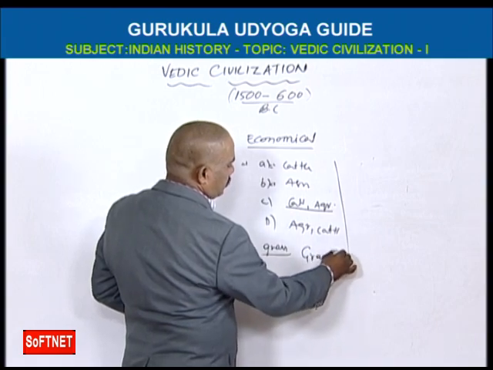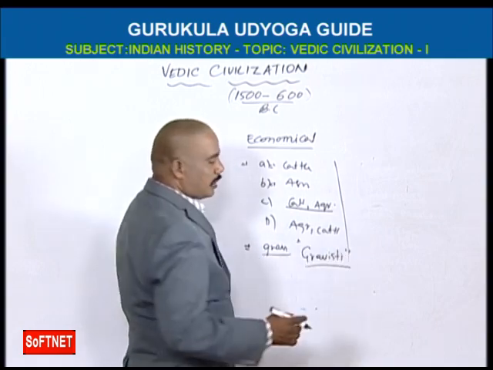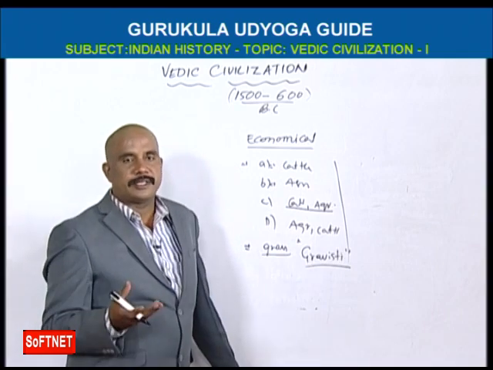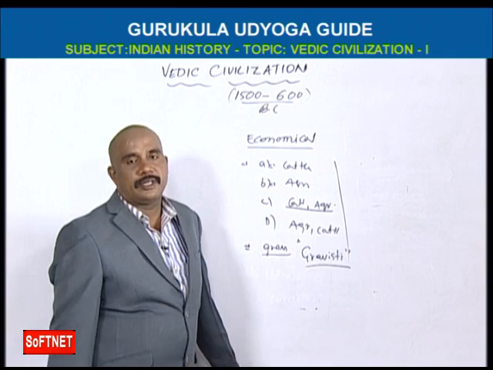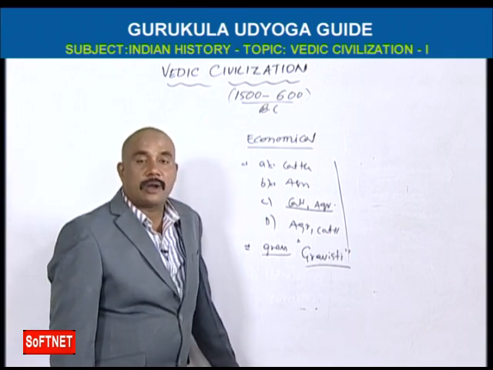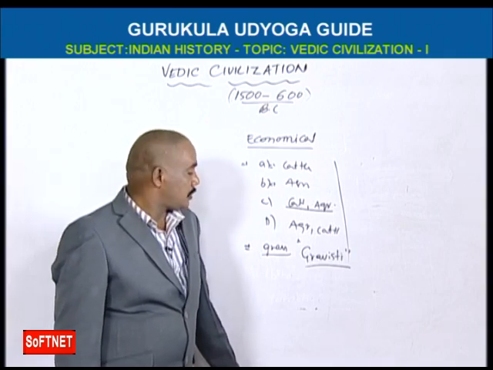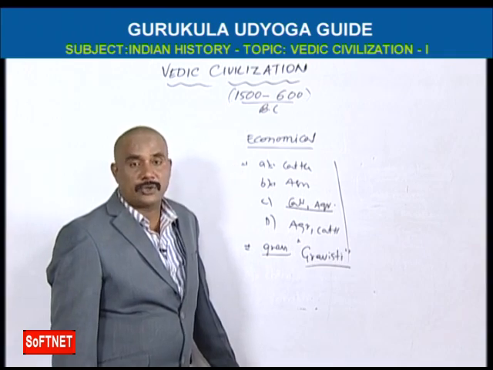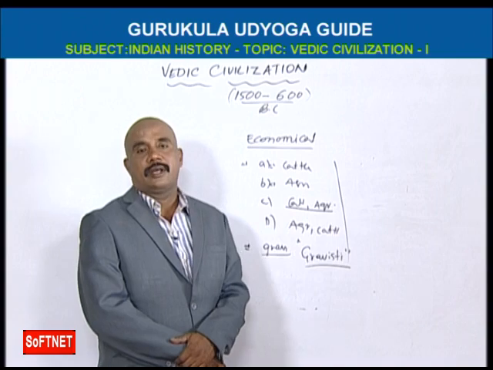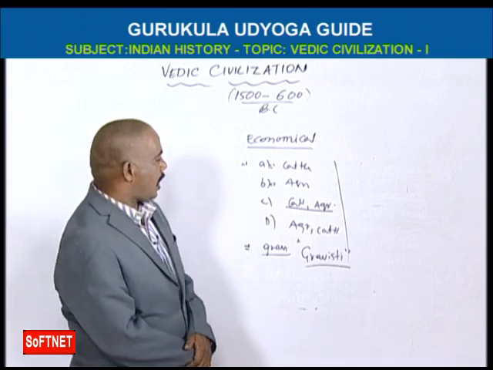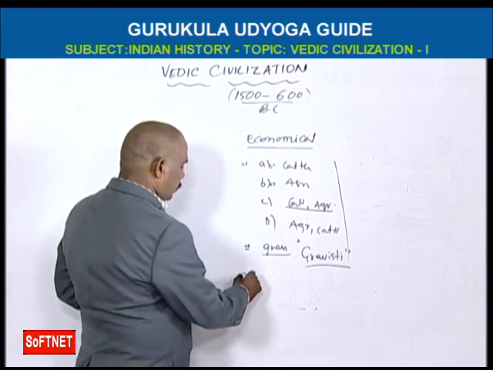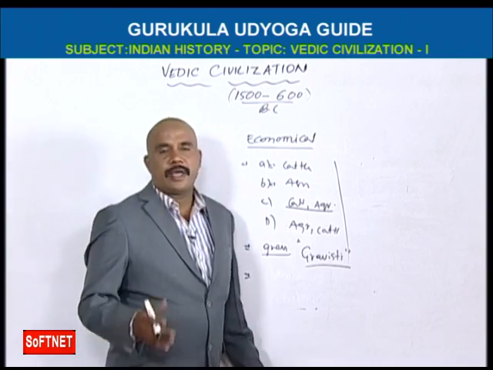Grasslands are called Gavishti because there were wars between Aryan tribes for the Gavishti, because they had a lot of cattle. That's why they needed grasslands. So Gavishti means grasslands.